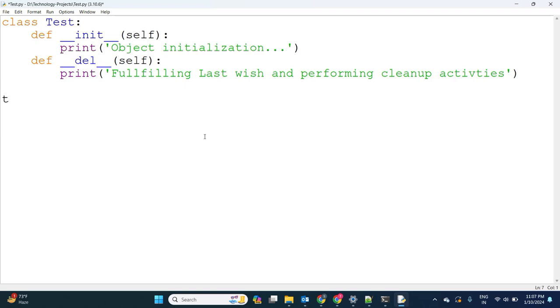So observe here, t1 is equal to Test. I'm creating a Test object. Observe carefully.